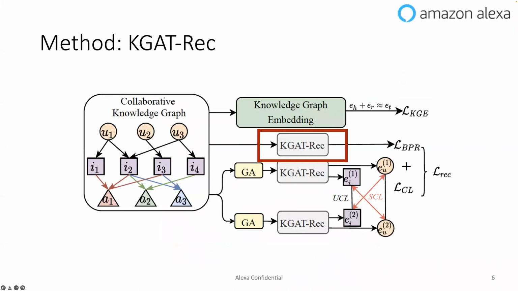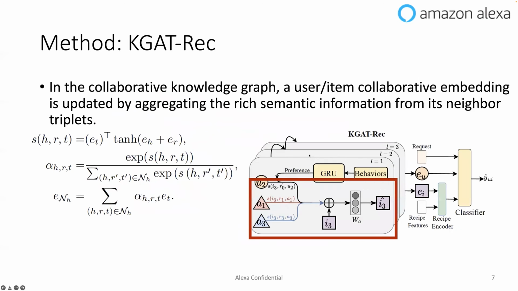And the second module is called KGAT rec. To dive into the details of the KGAT rec module, we can see that in the collaborative knowledge graph, a user or item collaborative embedding is updated by aggregating the rich semantic information from its neighbor triplets.